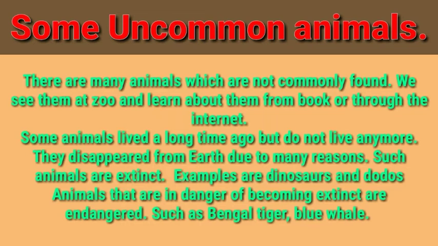Clear children? Some animals that are in danger of becoming extinct are endangered animals. Means in danger of becoming extinct means they are about to finish from the earth, such as the Bengal tiger and blue whale. So this type of animal is known as an endangered animal. Means they are about to finish from the earth. After 20 or 30 years we will not find them on the earth. That means they are in danger of extinction. Means they are going to disappear from the earth.